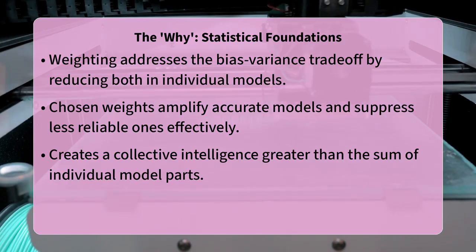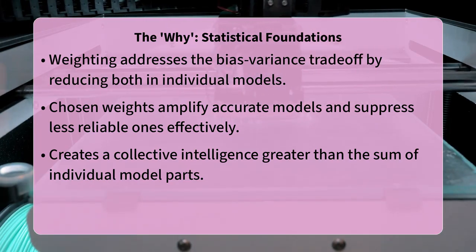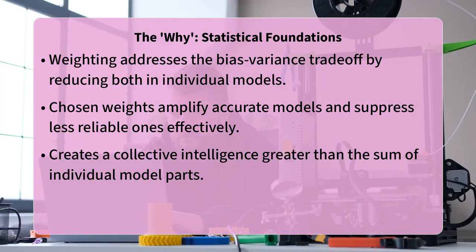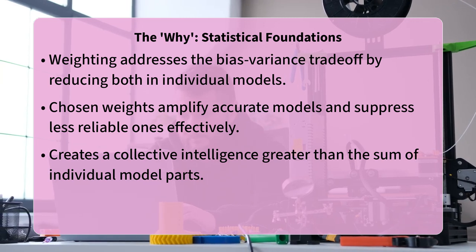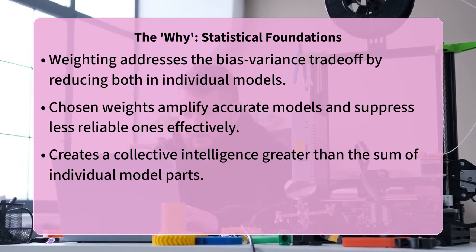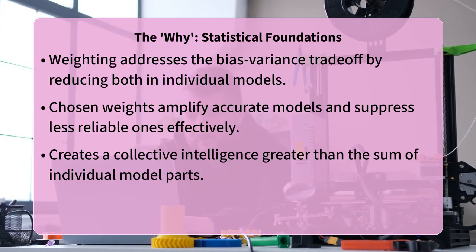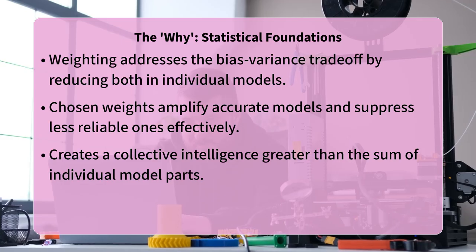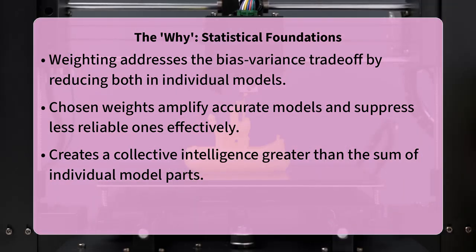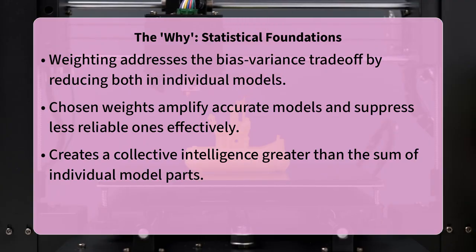Individual models might exhibit high bias or high variance. By combining them, we aim to reduce both. A well-chosen weighting scheme can amplify the contributions of more accurate or less biased models, while suppressing those that might be less reliable or prone to overfitting on specific data patterns. It is about creating a collective intelligence that is greater than the sum of its parts.